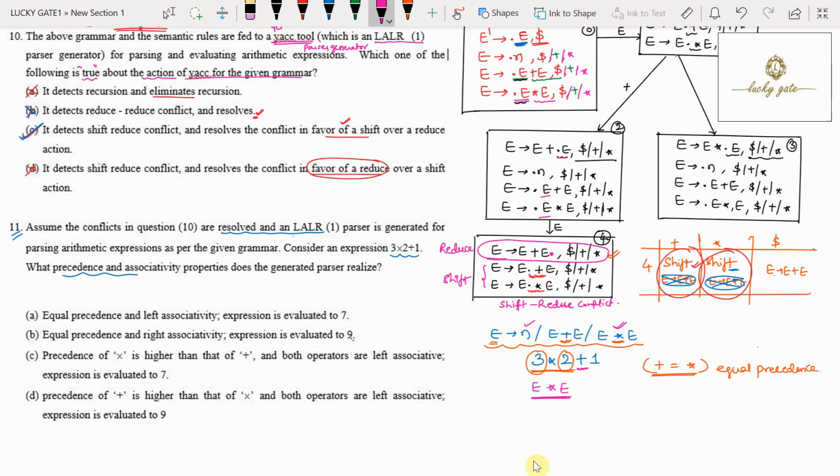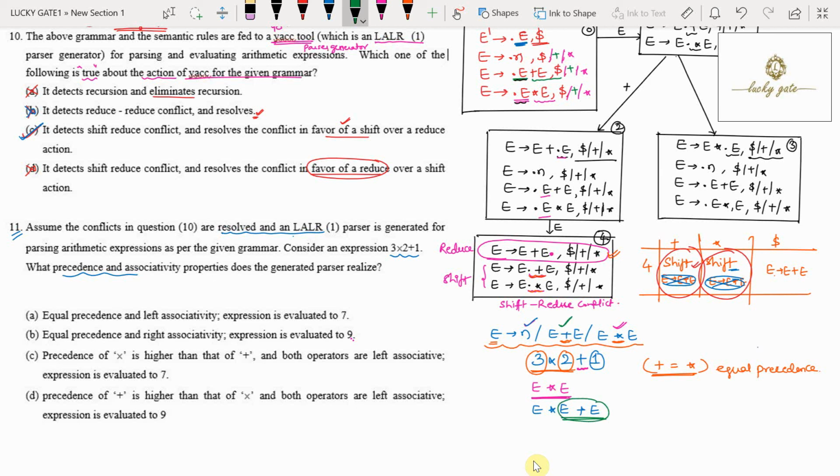So what is the behavior of the Yacc parser? It is always going to prefer shift over the reduce. Because it prefers shift over the reduce, first this plus is going to be shifted onto the stack. Now what will be the stack contents? E star E plus. Then 1 will be shifted onto the stack and reduced to E, based on the production E tends to number. Next, there are no more shifts required because the complete input is shifted. Now what is on the top of the stack? E plus E is a handle of the second production. Now this production is to be reduced first.